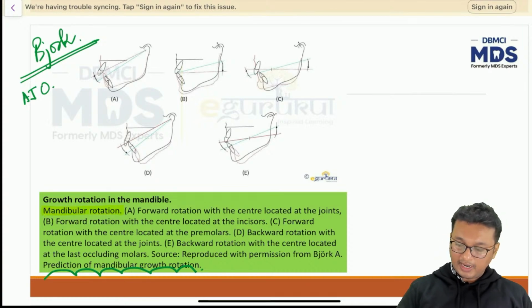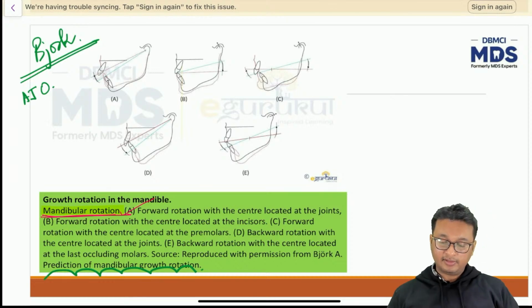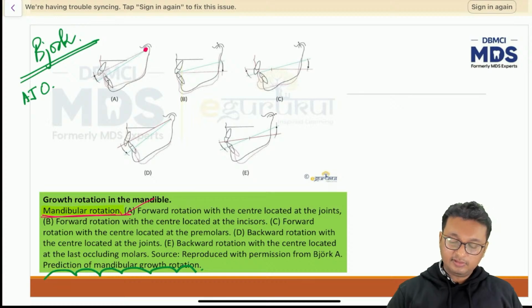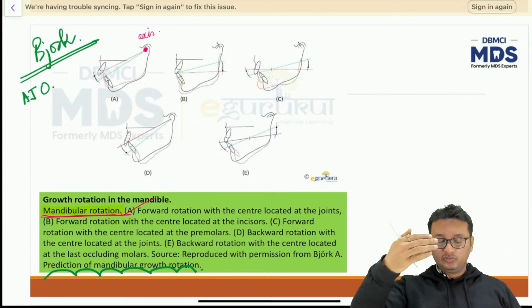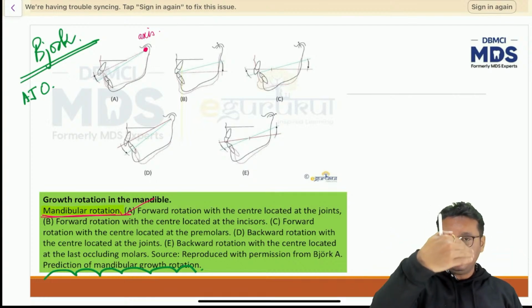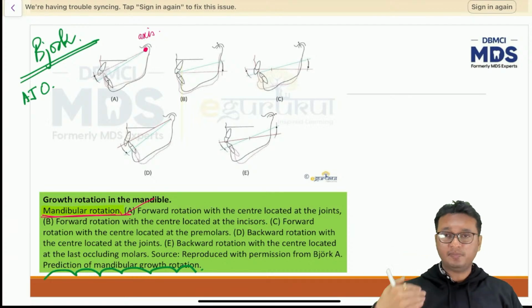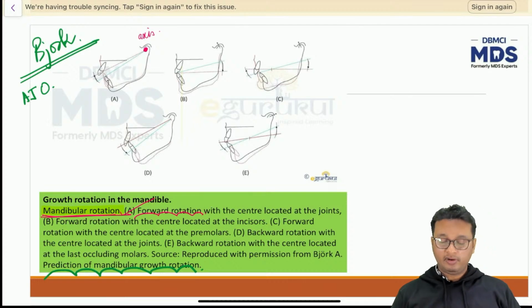There are different types of mandibular rotation possible. Forward rotation with the center located at the joints. As I said, this is the transverse axis, the intercondylar axis on both sides. So the mandible can rotate anteriorly forward or posteriorly downwards, in a negative direction or in a positive direction, right? So that is known as forward rotation or backward rotation.